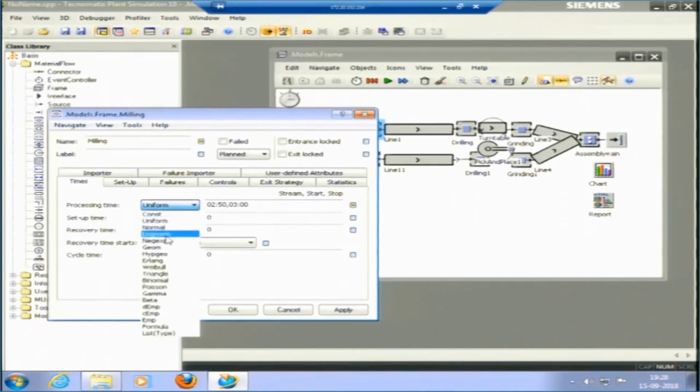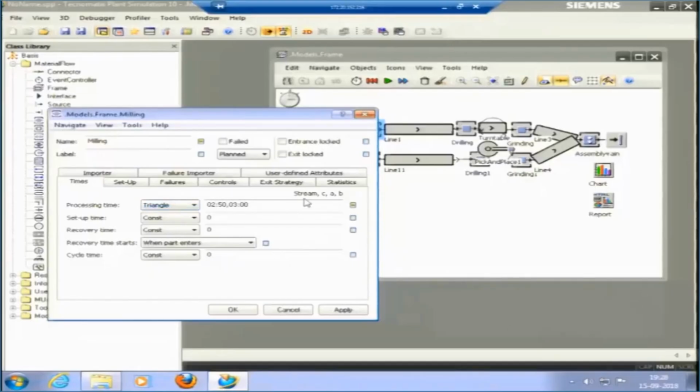First I will talk about triangle distribution. Triangle distribution is actually the sum of 2 uniform distributions. 2 uniform distributions means we just have the smallest value and the largest value, and we do not know what would happen. But in triangle distribution, we have 3 values. We have the smallest value, the largest value, and one value in between that is repeating for the maximum number of times. That value is the mode.